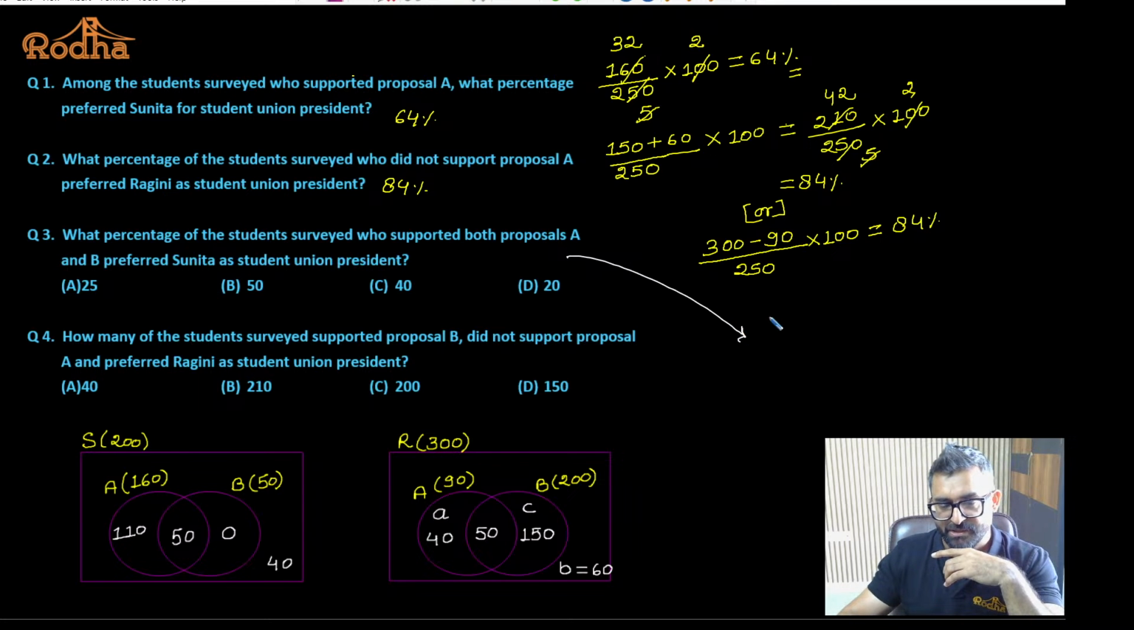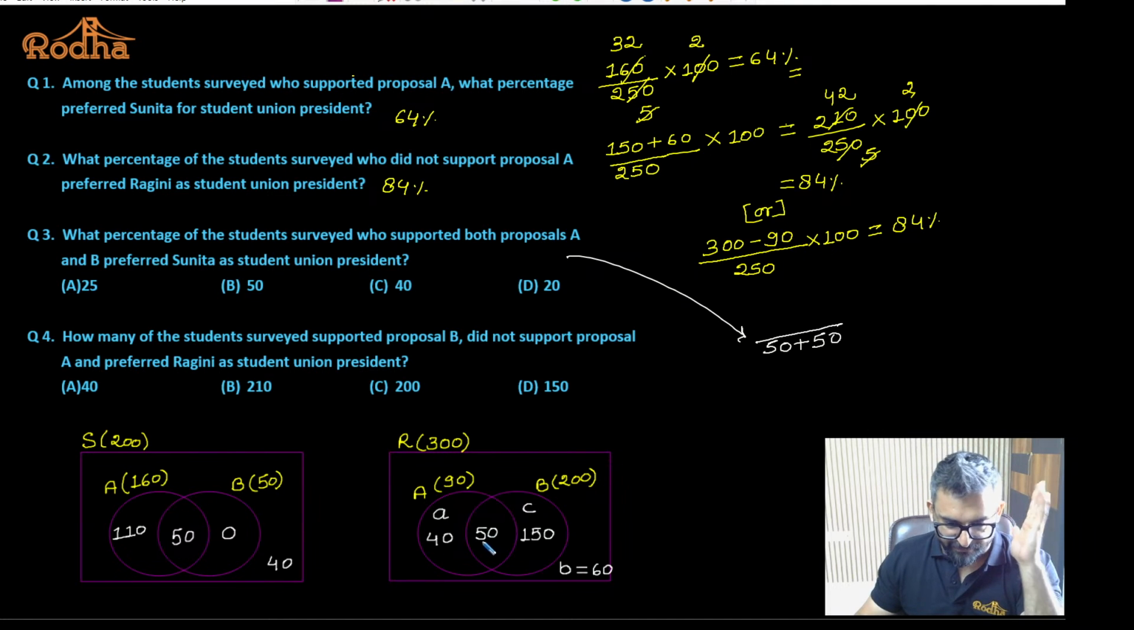For this question, 50 plus 50 people are supporting proposals A and B, both of them. It's not about the people they are considering, it's about proposals A and B. So Sunita is supported by 50 people who are supporting proposals A and B. Ragini is supported by 50 people who are supporting proposals A and B. That is what we have to take. That is 50. Fine. Yes or no?